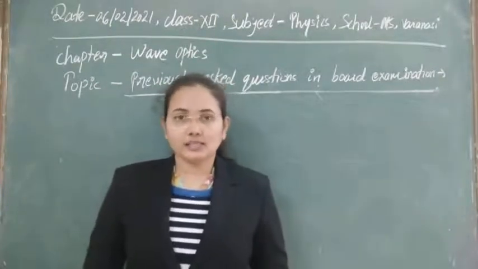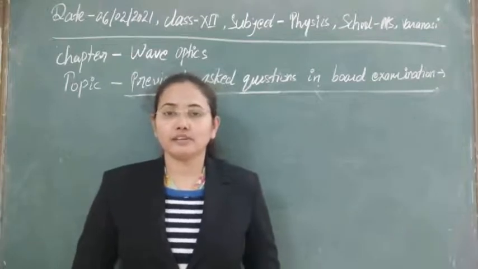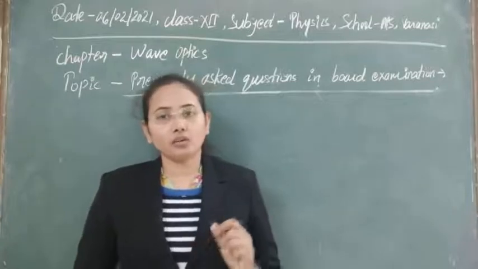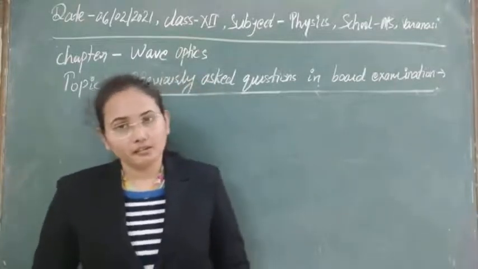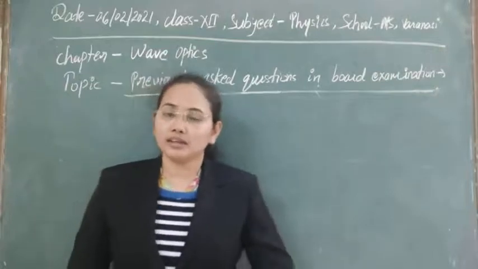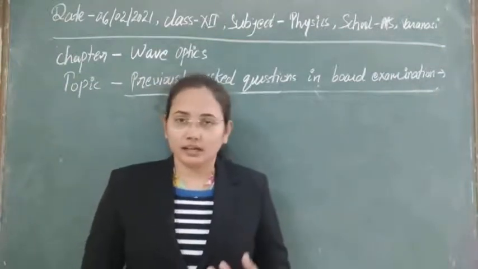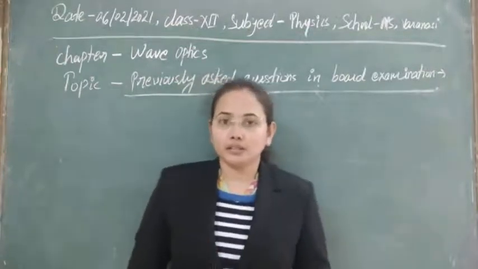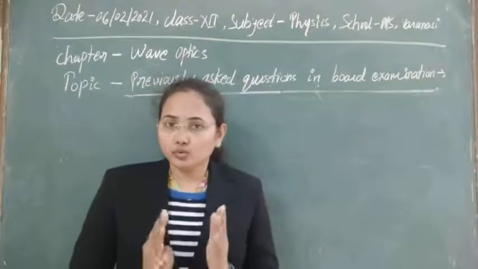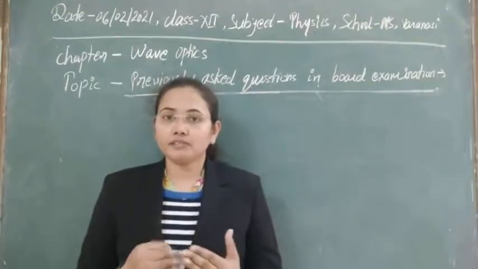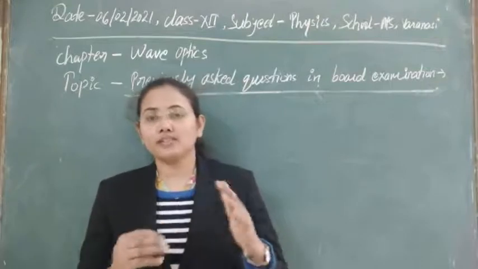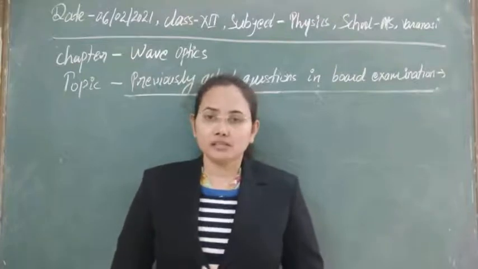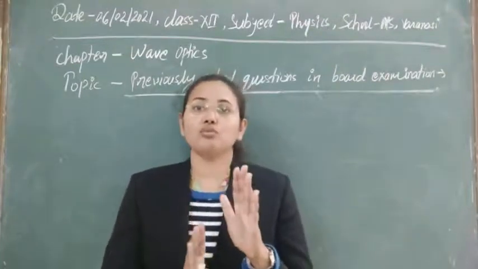The reason is that without a constant phase difference and without a constant, equal frequency, we cannot get any type of interference pattern. We have already discussed these things in wave motion in class 11, so I think you already know these things. Next, there are some conditions that we need here. The distance between the two sources should not be very great, which means we have to put the two sources close to each other.